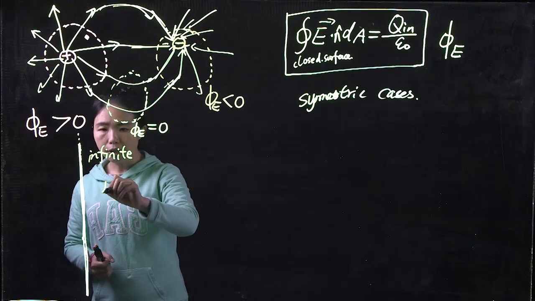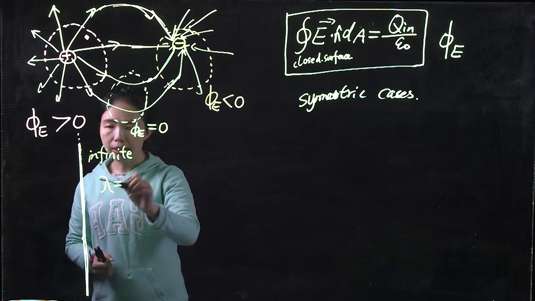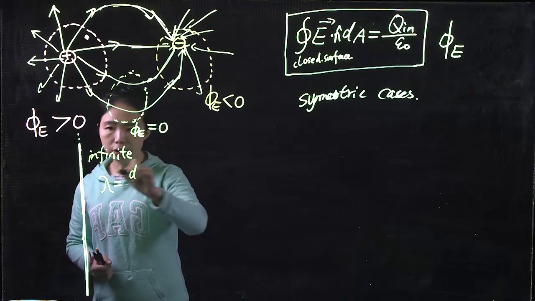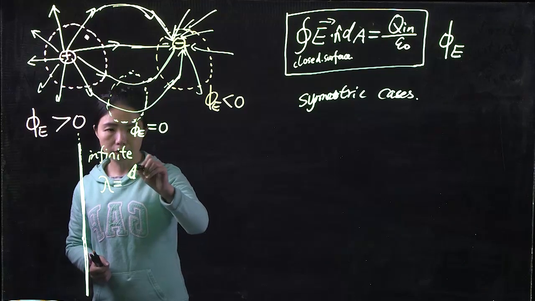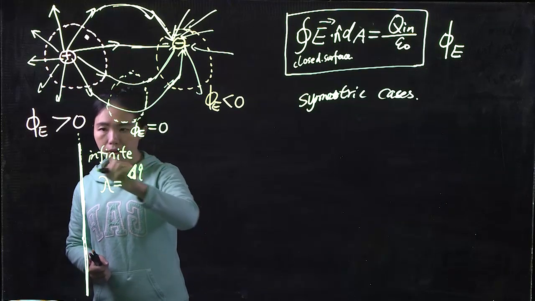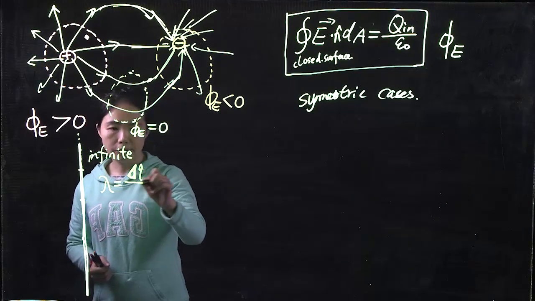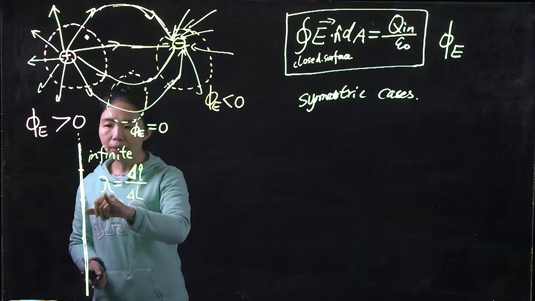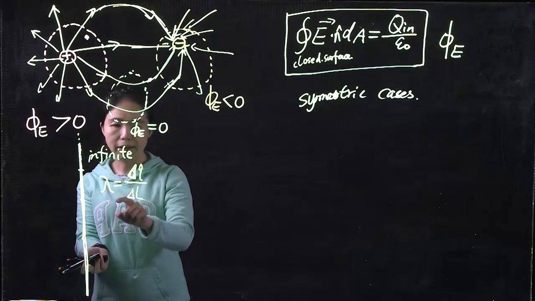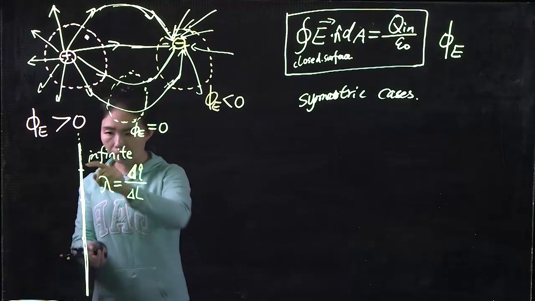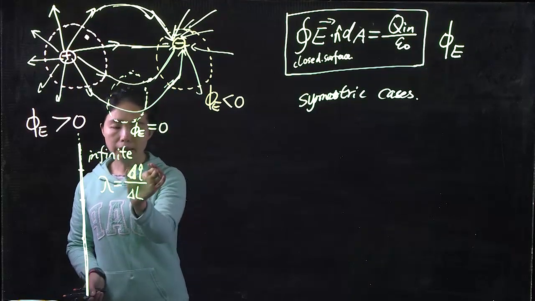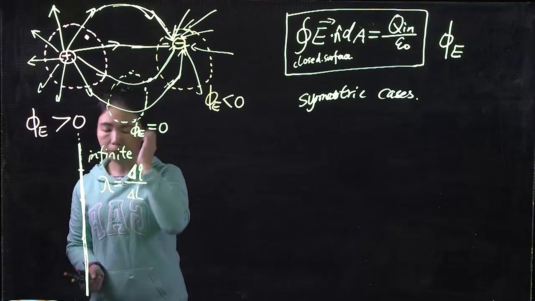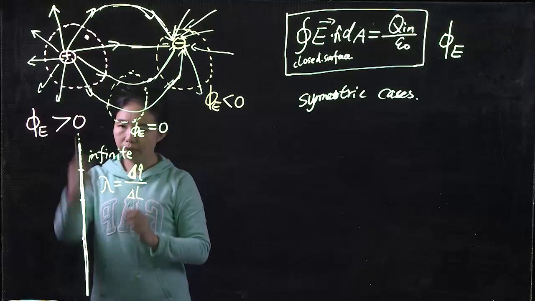However, we know the charge density lambda equals a certain amount of Q, or delta Q, from here to here over the length from here to here. If you know lambda, multiply by the particular length, you find out the total amount of Q in that part. If you know delta Q for this part and you know the length, you can find out the lambda. Lambda is equal everywhere, okay?